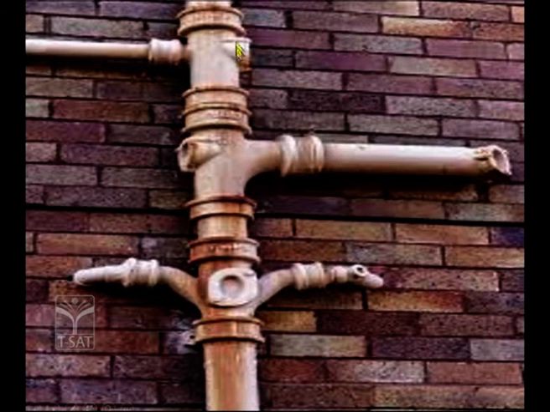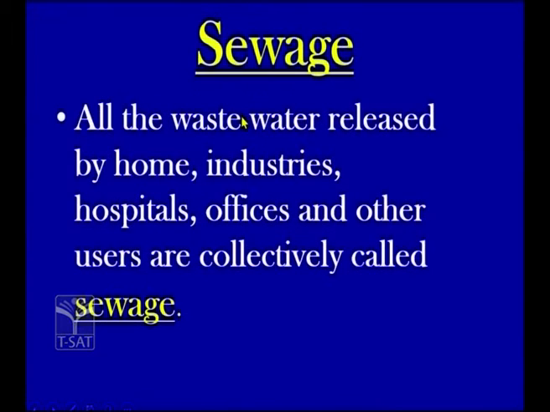Yes. So the water from the kitchens and the water from the bathrooms and the toilets will be collected through the pipes and will be let into the drainage. So we call it a drainage system. So what type of water is flowing through these tubes, children? Yes, it is waste water. So we can call it sewage. What do we call it? We call it sewage.